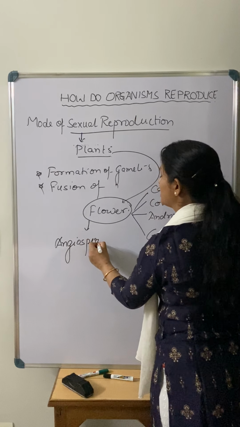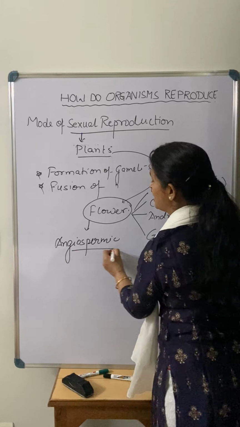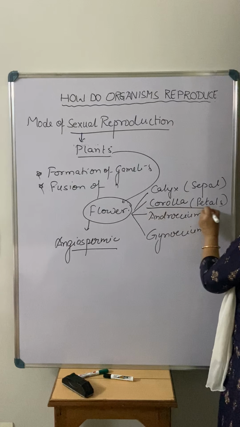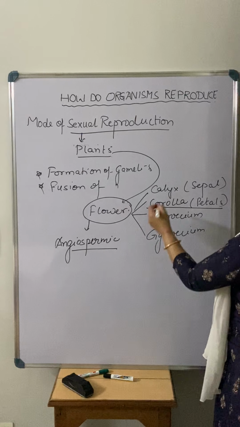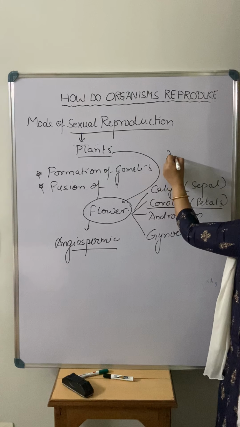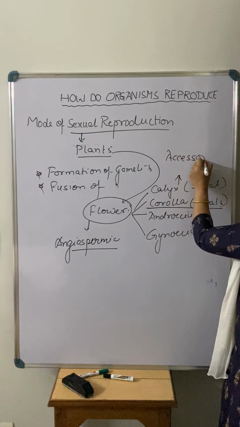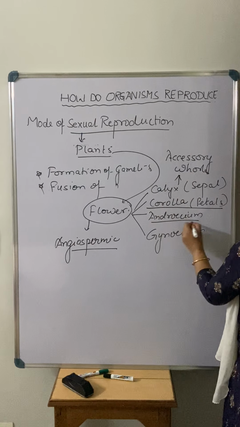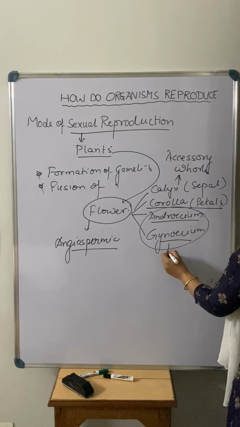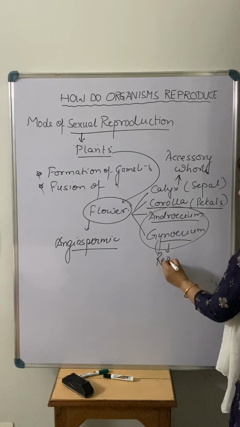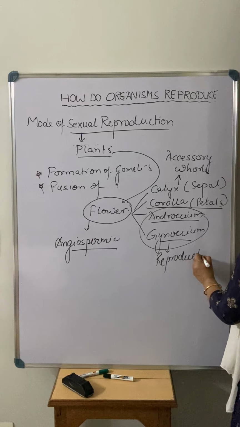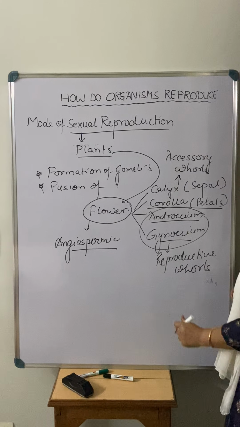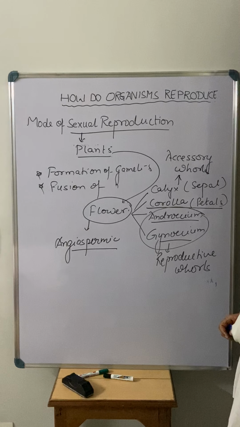Those plants which bear flowers, we call angiospermic plants, right? Calyx and corolla actually help in this process, so we call these accessory whorls. And the other two structures together we call reproductive whorls. These are the two whorls that participate in the process of sexual reproduction.